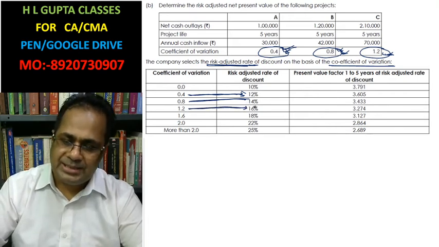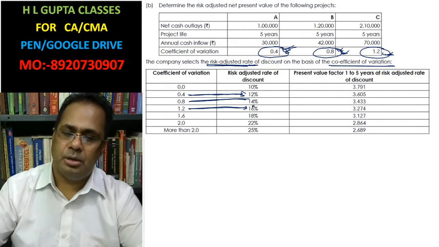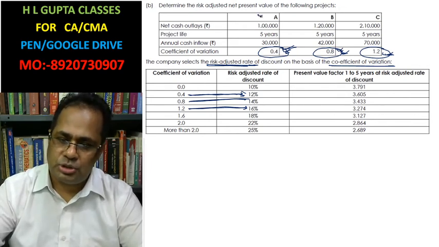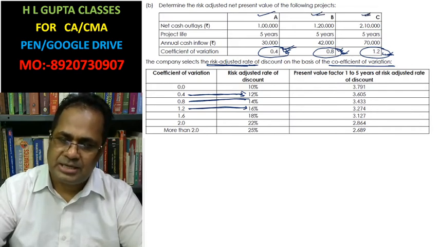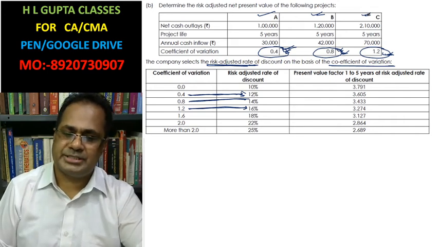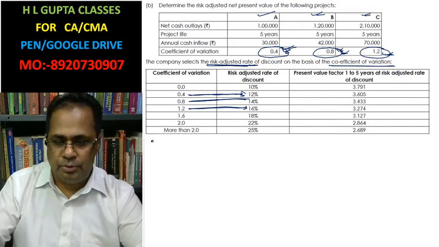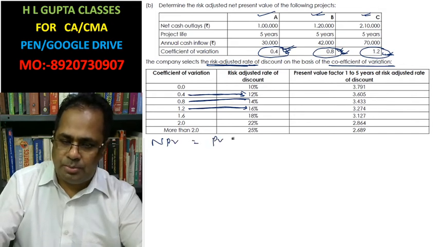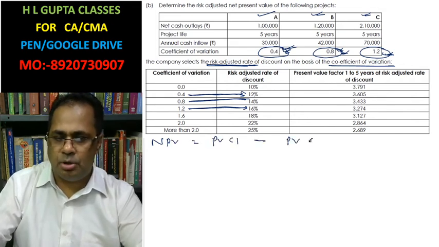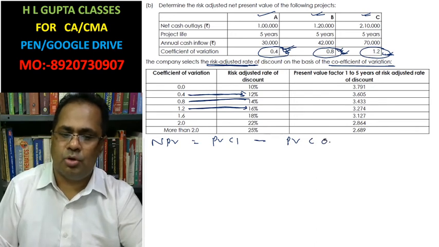In this case you will have to calculate net present value of project A at the rate of 12%, project B at the rate of 14%, project C at the rate of 16%. Net present value equals present value of cash inflow minus present value of cash outflow.